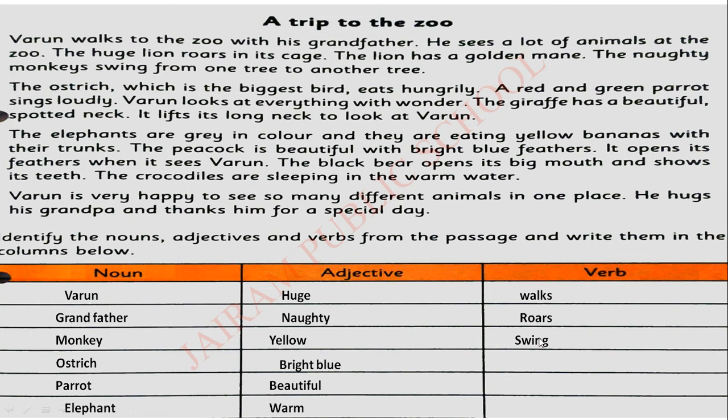So, swinging is an action word. Next, eating. Yes, eating you already know. Eating is an action word. Yes, sleeping is an action word. And hugging. Hugging grandpa. That is also an action word. Very good. I hope you all understand how to complete this activity. This is just a sample answer. You can write your own also from this passage.